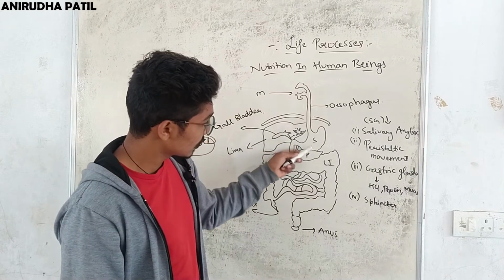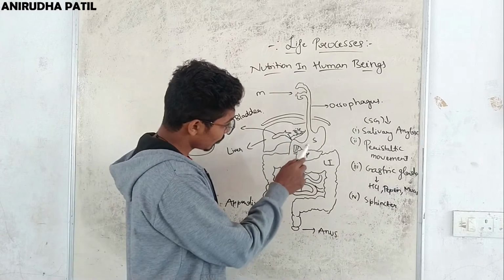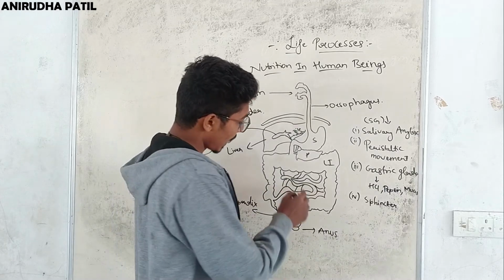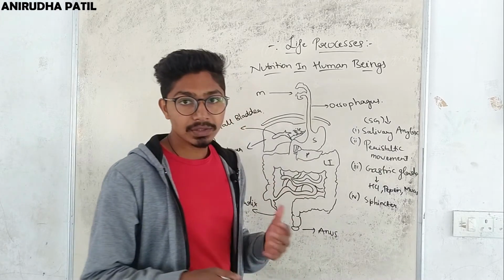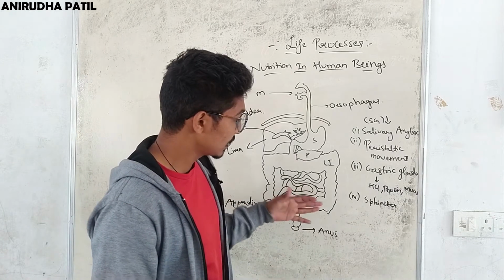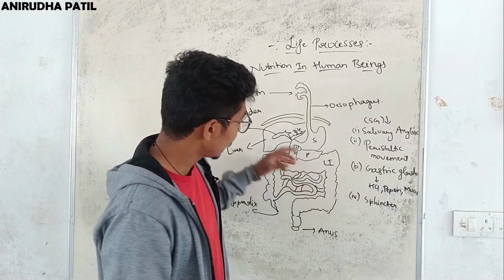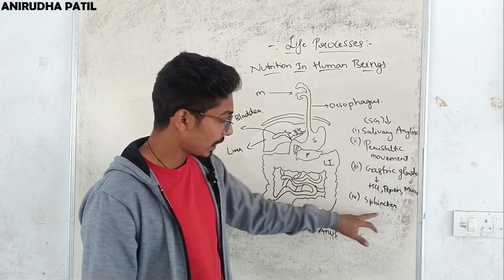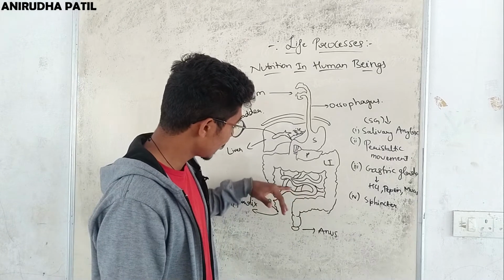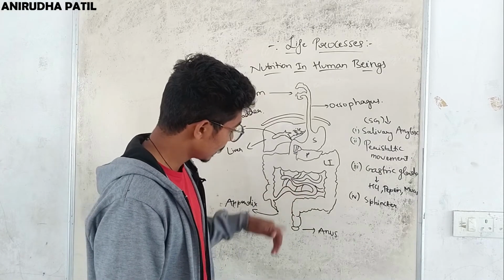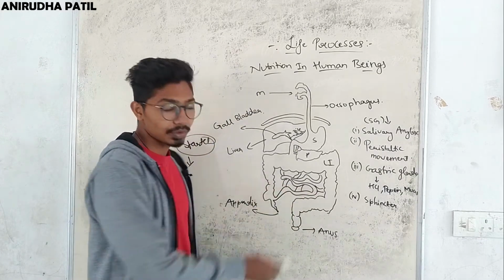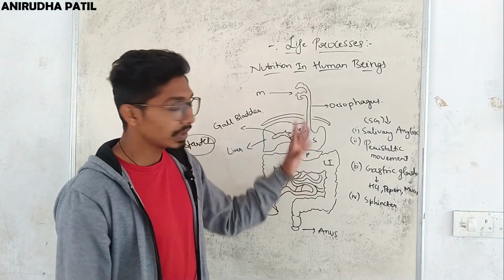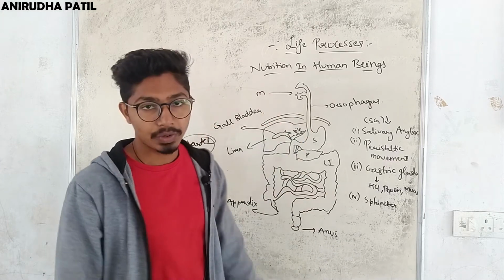Now after processing in the stomach, the food particles are moved further to the small intestine, and in the small intestine the major part of food processing takes place. That means all the functions take place, and the food is transferred to the small intestine via a sphincter. Okay, now we will see how food processing takes place in the small intestine, because it is the major portion where maximum of the food gets processed and we get all the necessary required nutrients to the body parts.